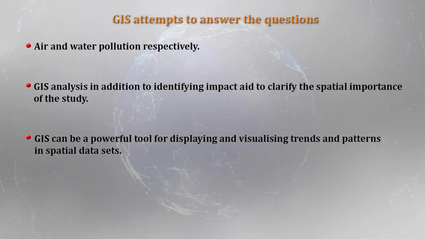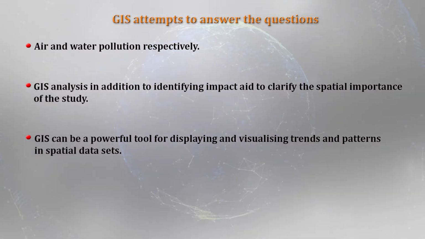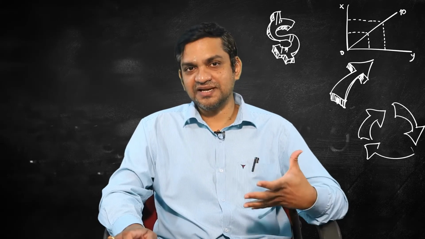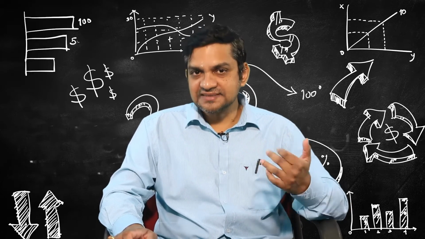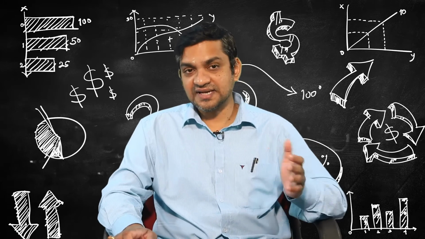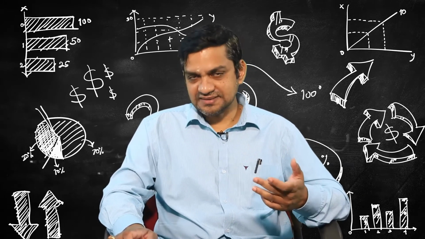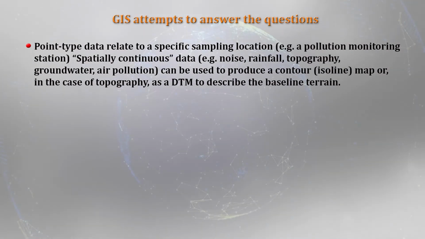And also GIS can be a powerful tool for displaying and visualizing trends and patterns in spatial data sets. It is very important, because ultimately the end result and how wonderfully we can analyze the results is the most important thing, and for that GIS is very, very useful. And there is a lot of data, like point type data, line data. There are a lot of data types used.